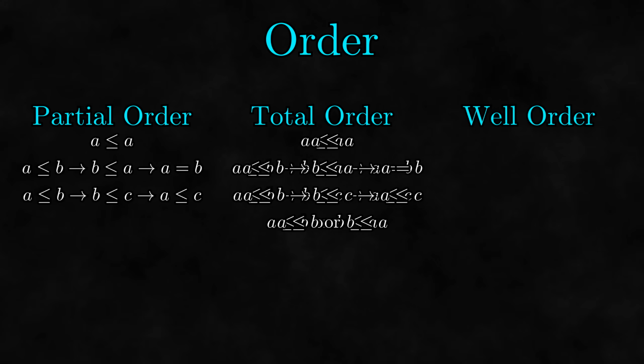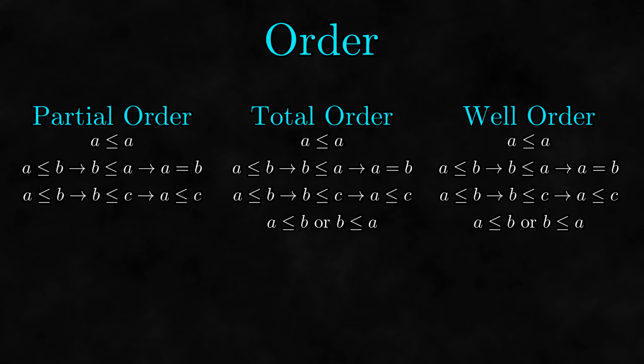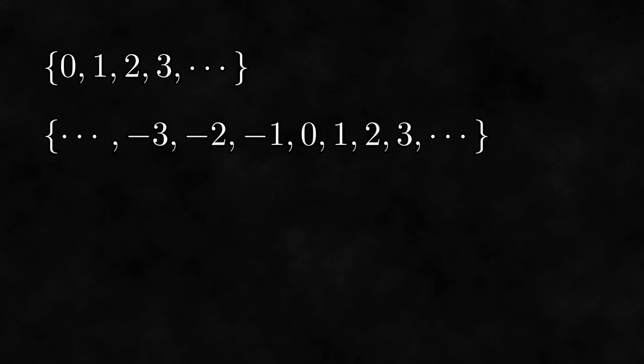Well orders are the same as total orders with the added condition that every non-empty subset has a least element. It's actually pretty hard to make a well-ordered set. In fact, out of all of the commonly known ordered sets, the natural numbers are the only one that is well ordered. Even the integers with their usual ordering aren't well ordered because the set of integers itself has no least element.